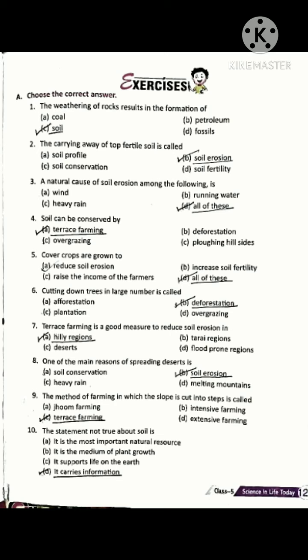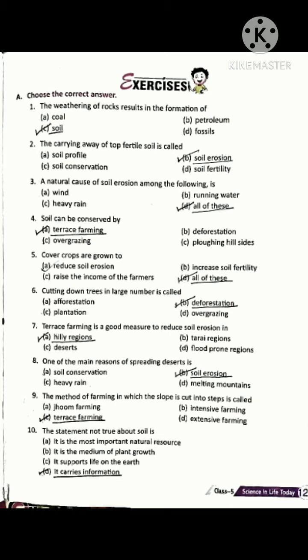I repeat again, so all students listen carefully. First, the weathering of rocks results in the formation of soil. Option C is correct. Second, the carrying away of top fertile soil is called soil erosion.